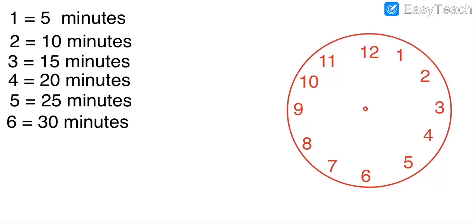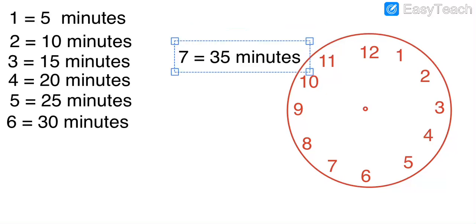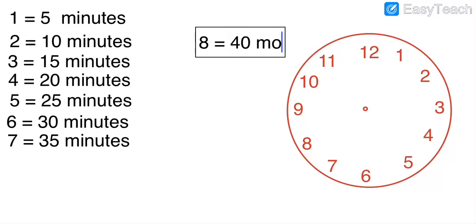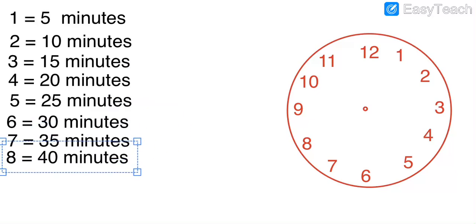Then after 30, what is coming, my dear students? 7. What does 7 show? 7 is 35 minutes. Got my points? Understood? I hope you all understood. Then 8. Got my points, what I am telling you? 8 shows 40 minutes. Got my points, all my dear students? I hope you all understood.